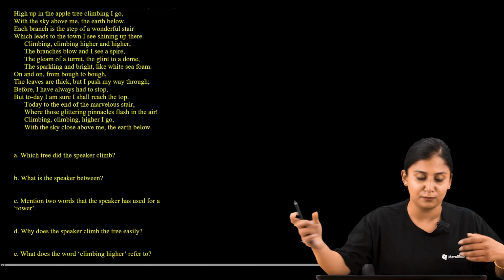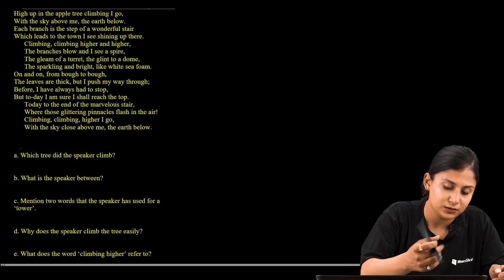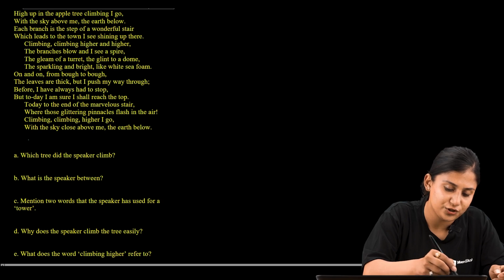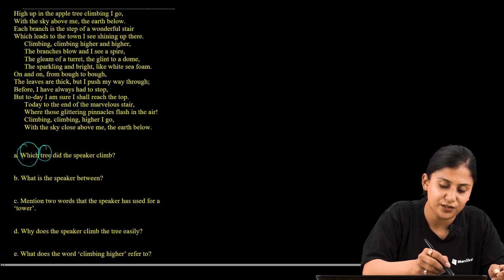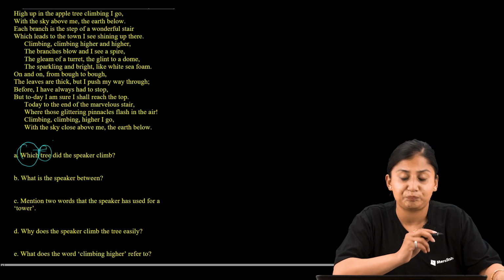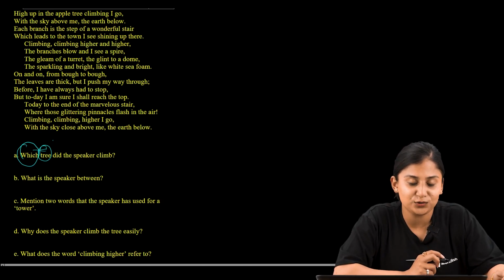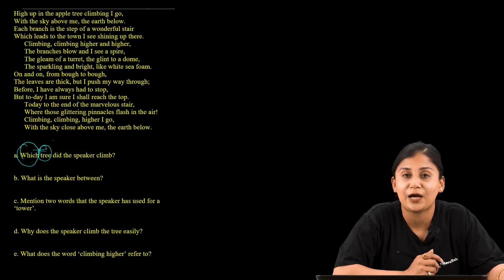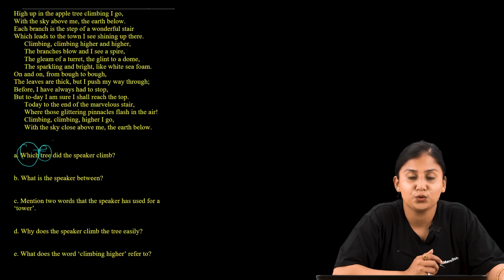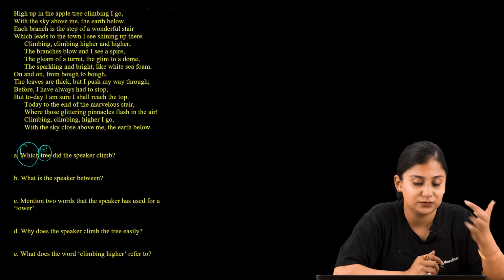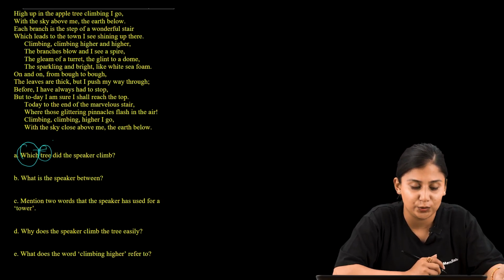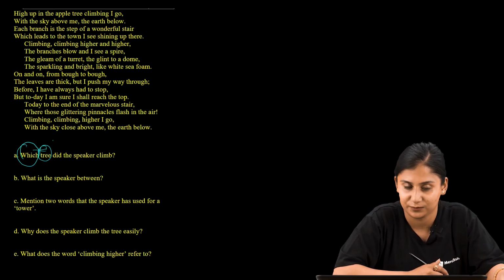So here mark the word which and also the tree. The question is asking us to find out what is the tree that the speaker climbed. Let us find it from the text.